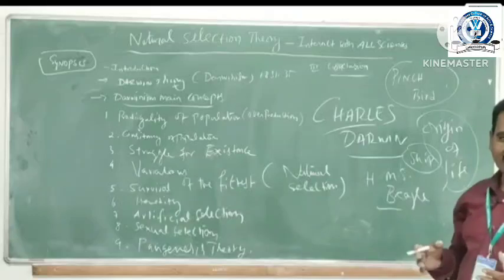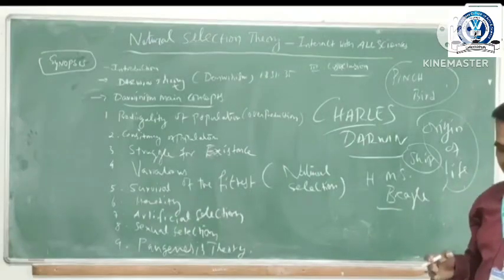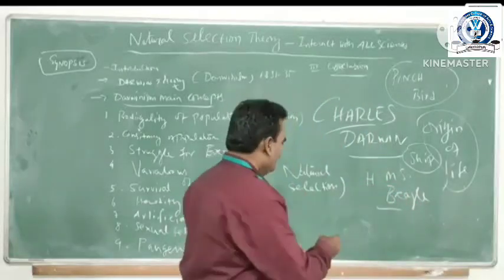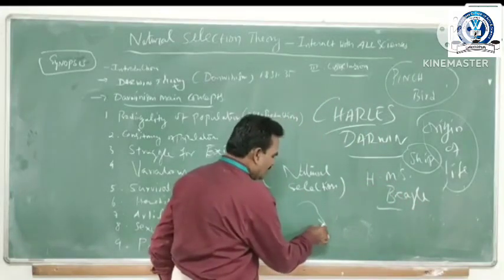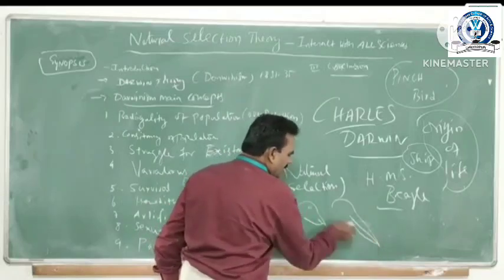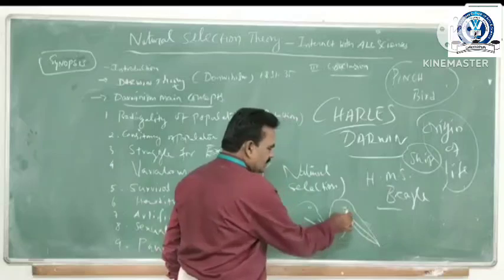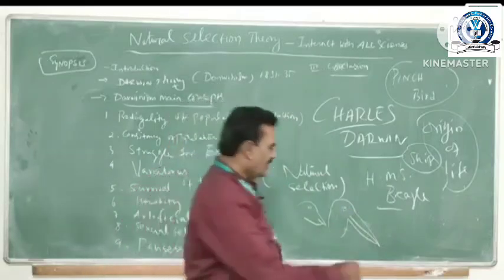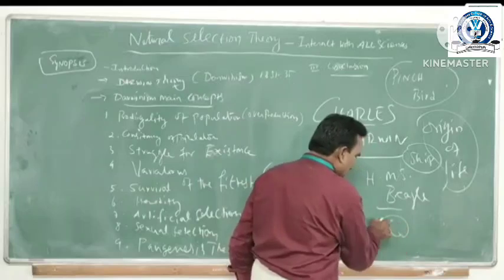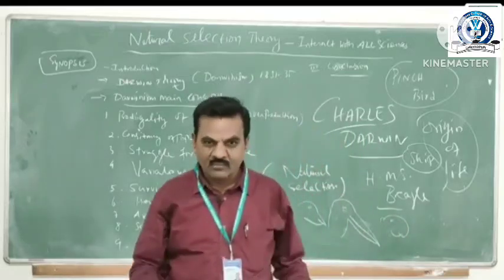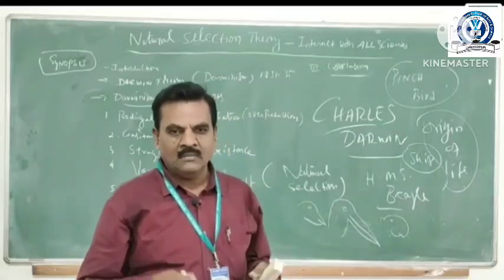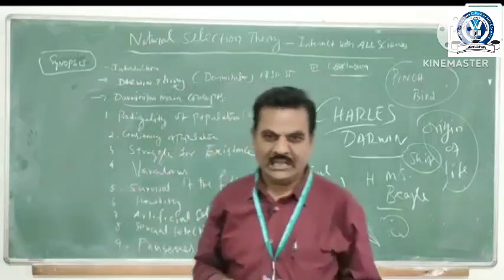He explained that the finch bird has different beaks: some beaks are like a crow's, some beaks are very long like a woodpecker's, some beaks are like a parrot's. So the same bird has various kinds of beaks.